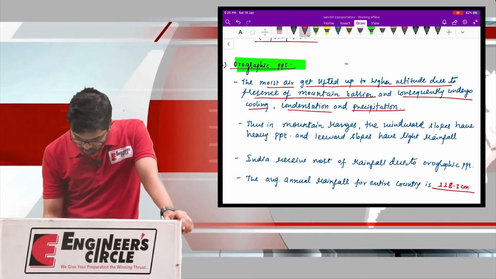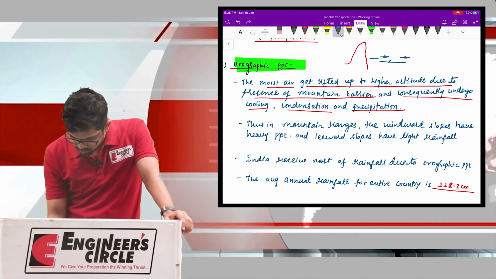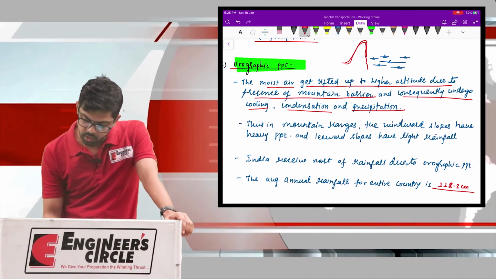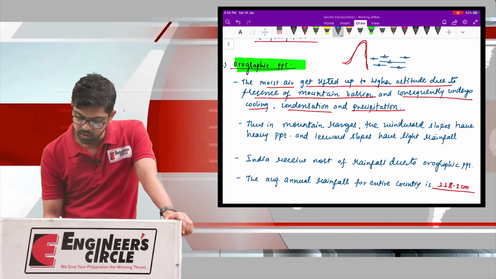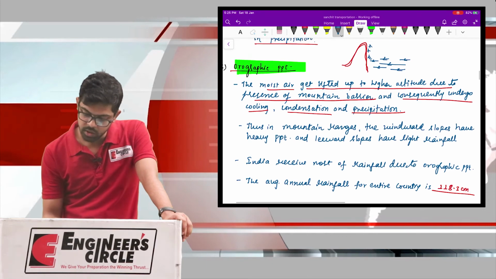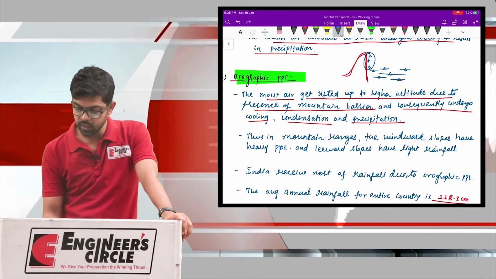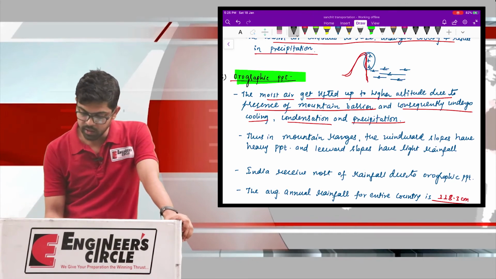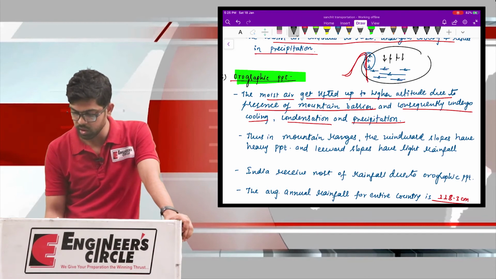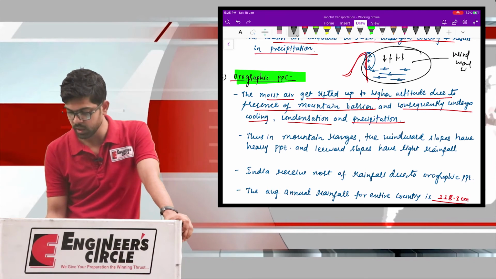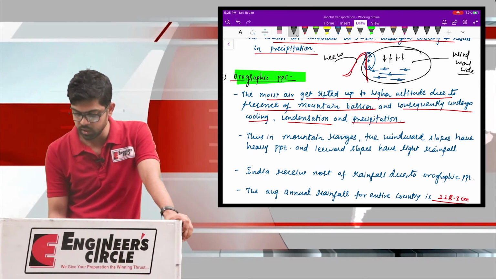Okay. So this approximately looks like this. Suppose it is your mountain and this is your moist air which is traveling in the path, and in between the path this red color mountain is there. So in order to pass and to go to the other side of the mountain, this moist air is left with no option except to rise over the mountain, and in this process at some stage a moment comes when the critical cooling takes place and an intense amount of rain will take place along this side, and this side is known as your windward side. Okay, windward side, and this side is known as your leeward side.